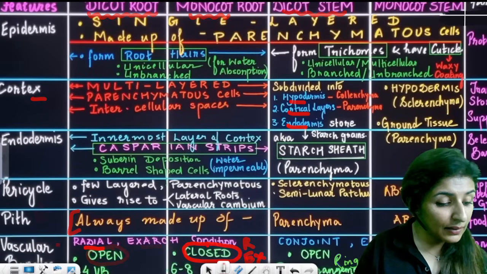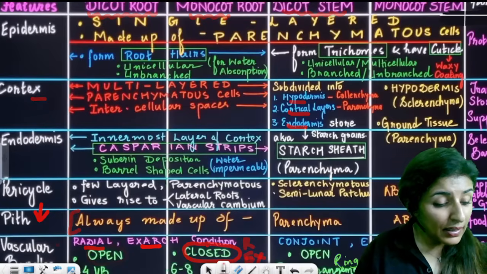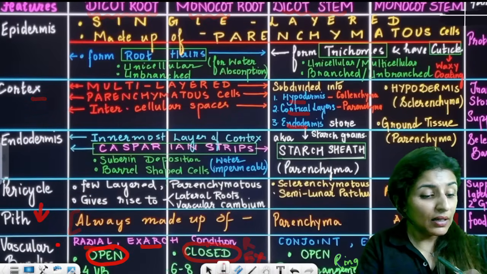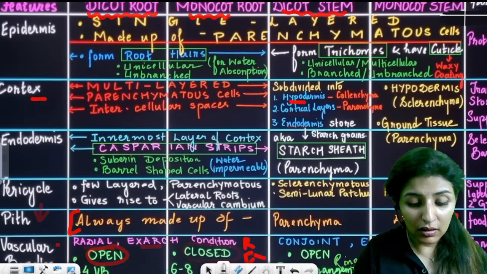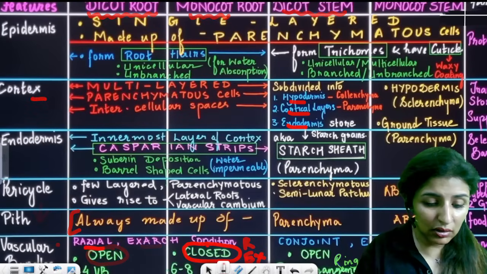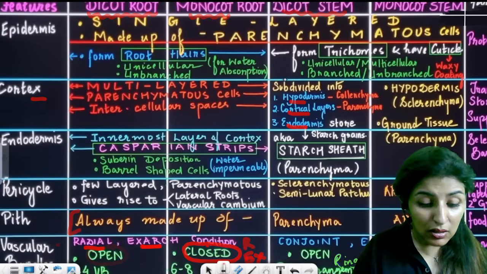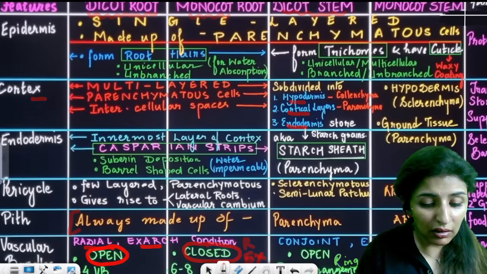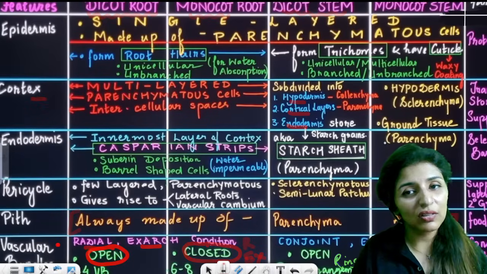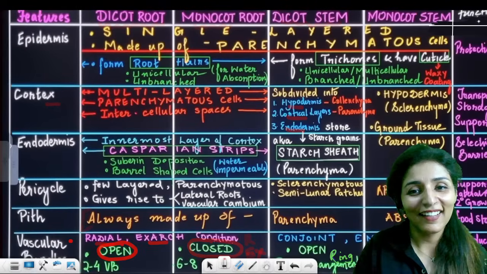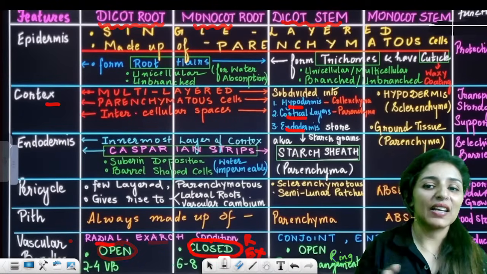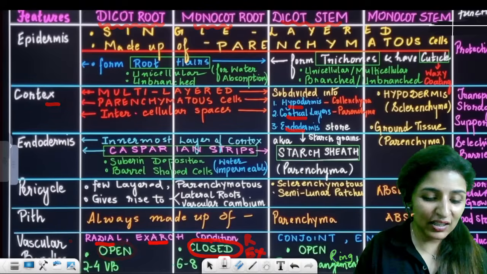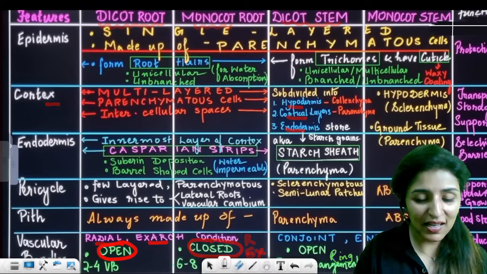Are these points clear to all? The picture is super clear, I feel. See, I don't think you will find such a beautiful flowchart anywhere. Honestly, it took me a lot of time, and I feel everything is summarized. You don't need to read NCERT beyond this. Just see the diagrams, that's it.